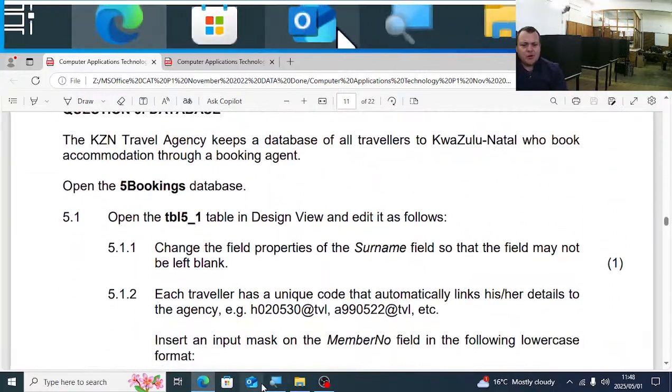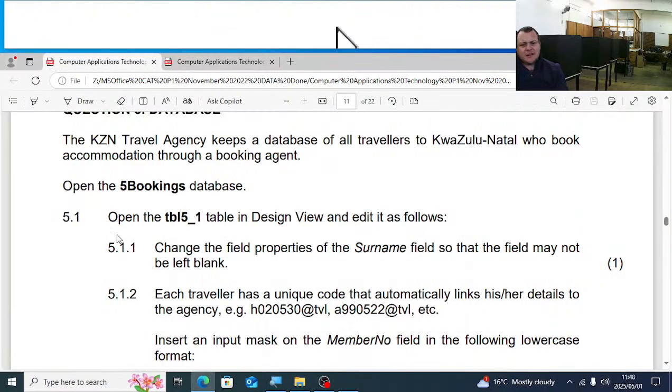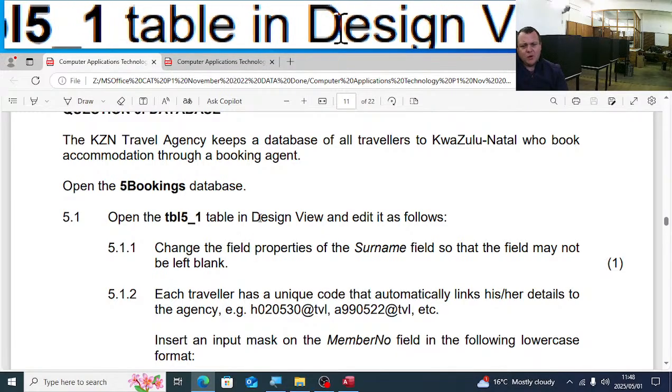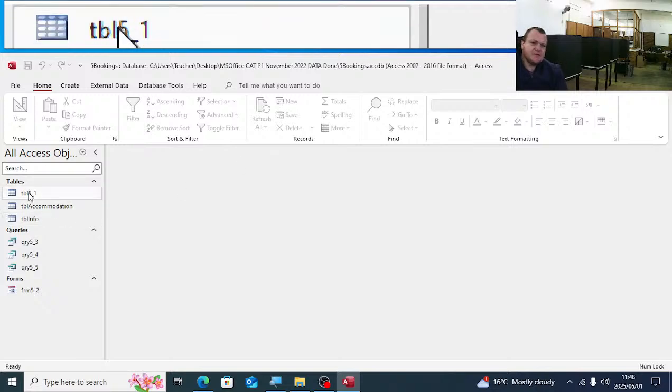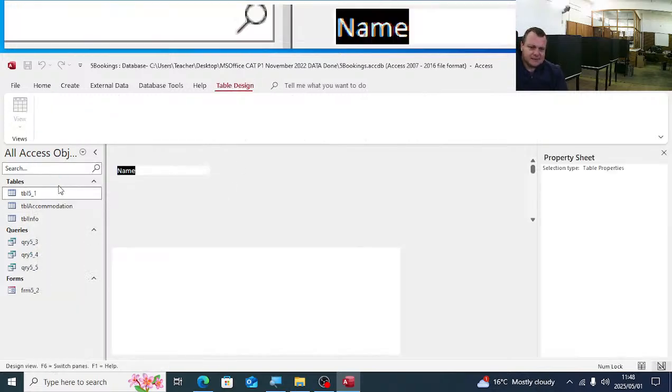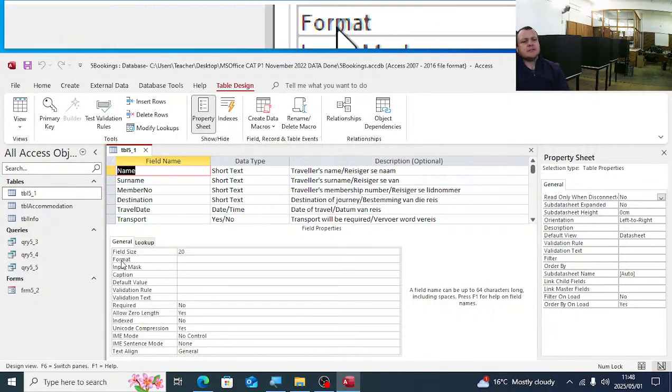Open up 5 bookings. They tell us there, open the database 5 bookings. 5.1, open the TBL 5_1 in the design view and edit it as follows. So you'll click on enable editing. There's TBL 5.1 design. Yes.